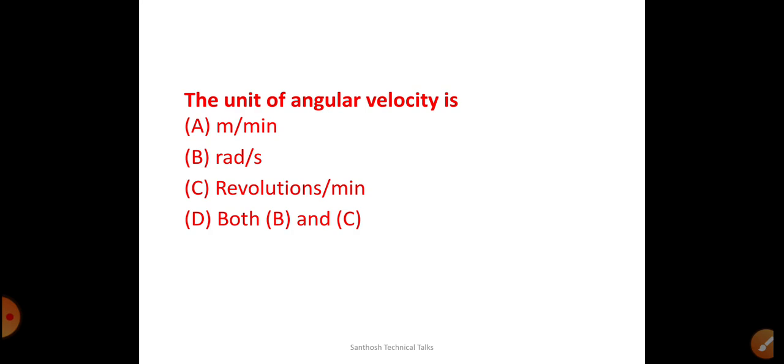And the unit of angular velocity, yes, we know that it is radian per second or revolution per minute. So both are correct. So option D is the correct answer. Meter per minute is the unit of velocity. If I say angular velocity, it should be in radian per second or RPM.